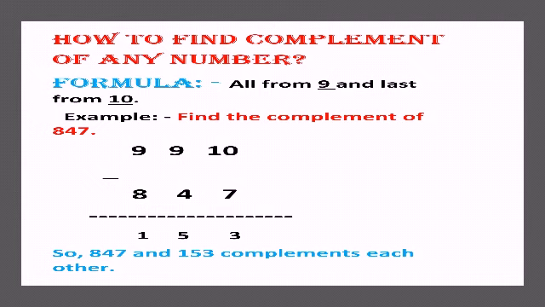All from 9 means this is a 3-digit number, so first we subtract the hundreds place and tens place digits from 9, and the last digit, the ones place, we subtract from 10. So what we get is 153. So 847 and 153 are complements of each other.